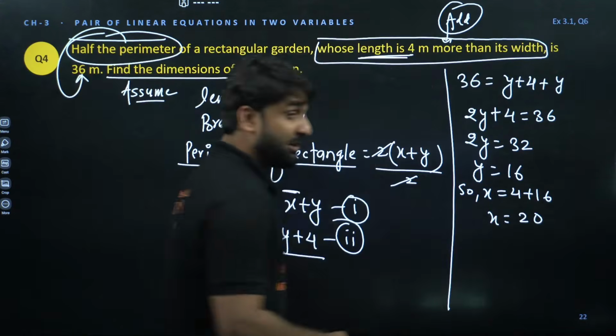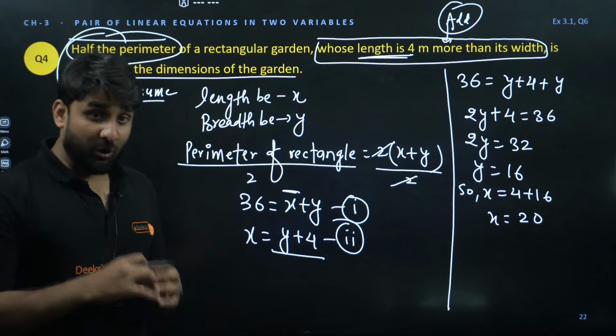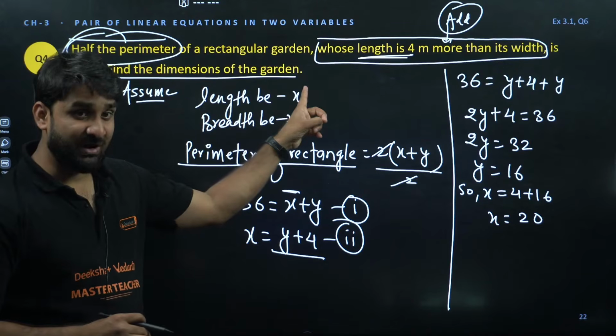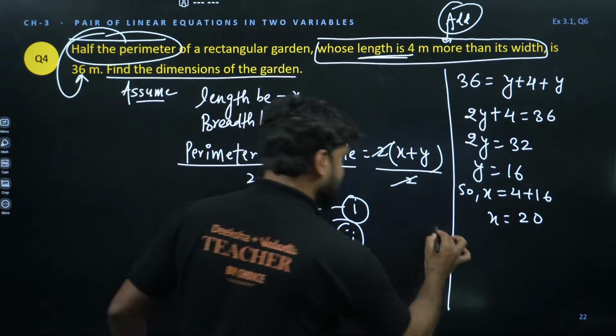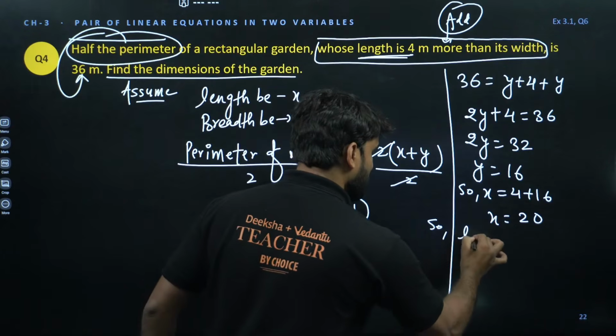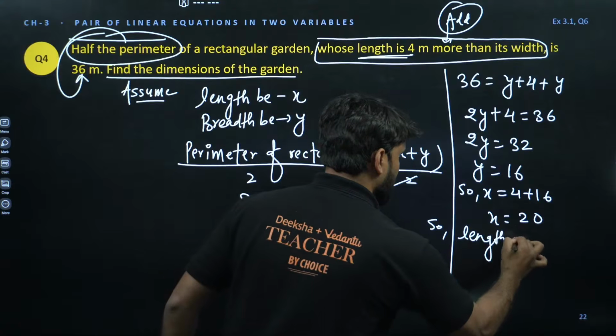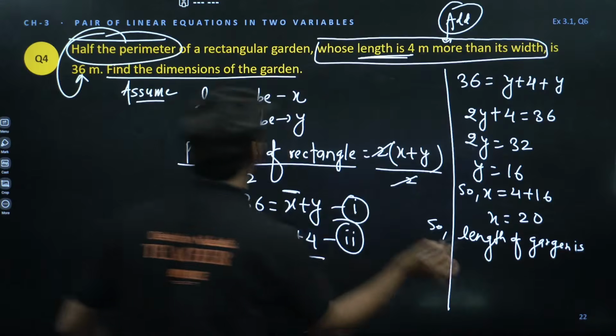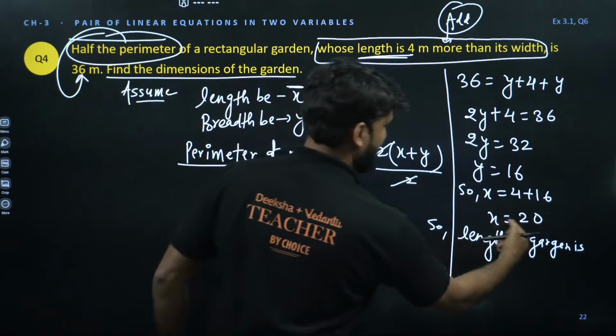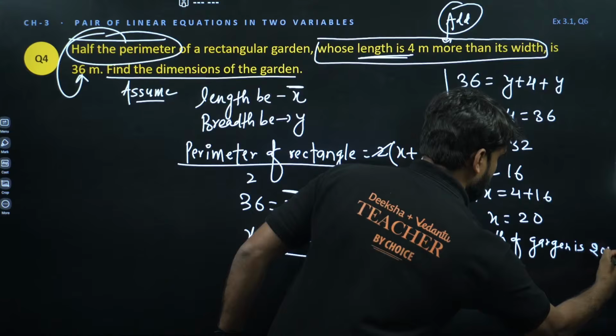My dear, don't be in such a hurry, because the question is asking the dimensions of the garden. So please make sure to write the answer in words. So the length of the garden is, what is the length? Length is x. So we have x is equal to 20 meter. Right, champion?